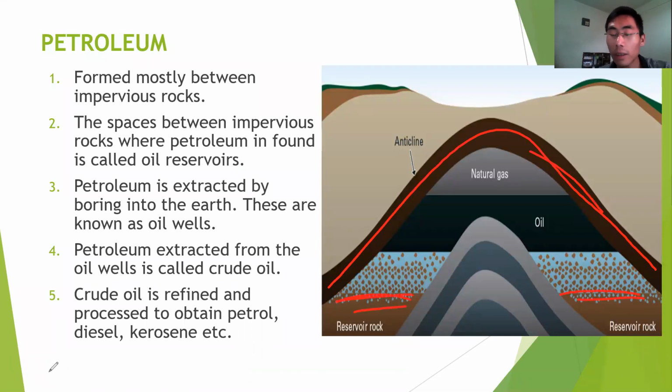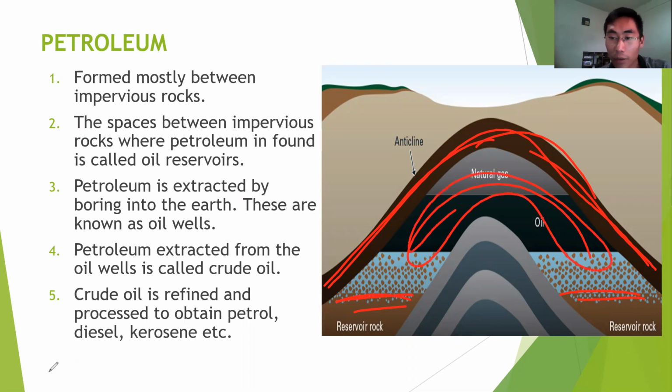It is not allowing oil to seep through anywhere. So the spaces between impervious rocks where petroleum is found is called the oil reservoirs. So these are the spaces where your oil is found, right? So this is called the oil reservoirs.